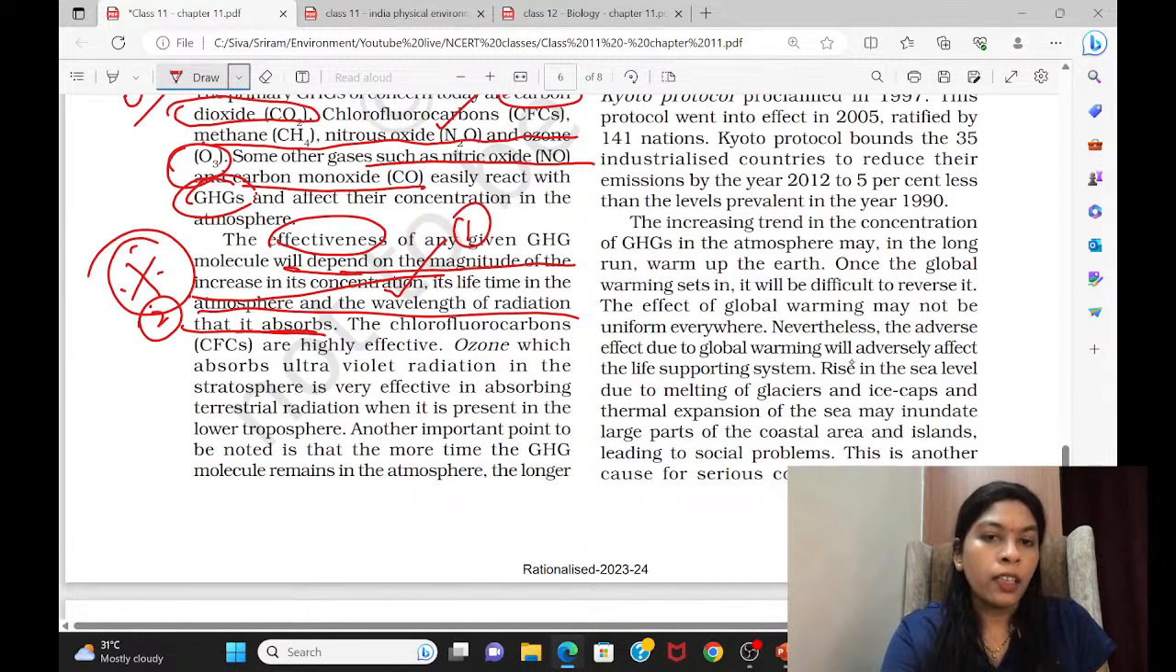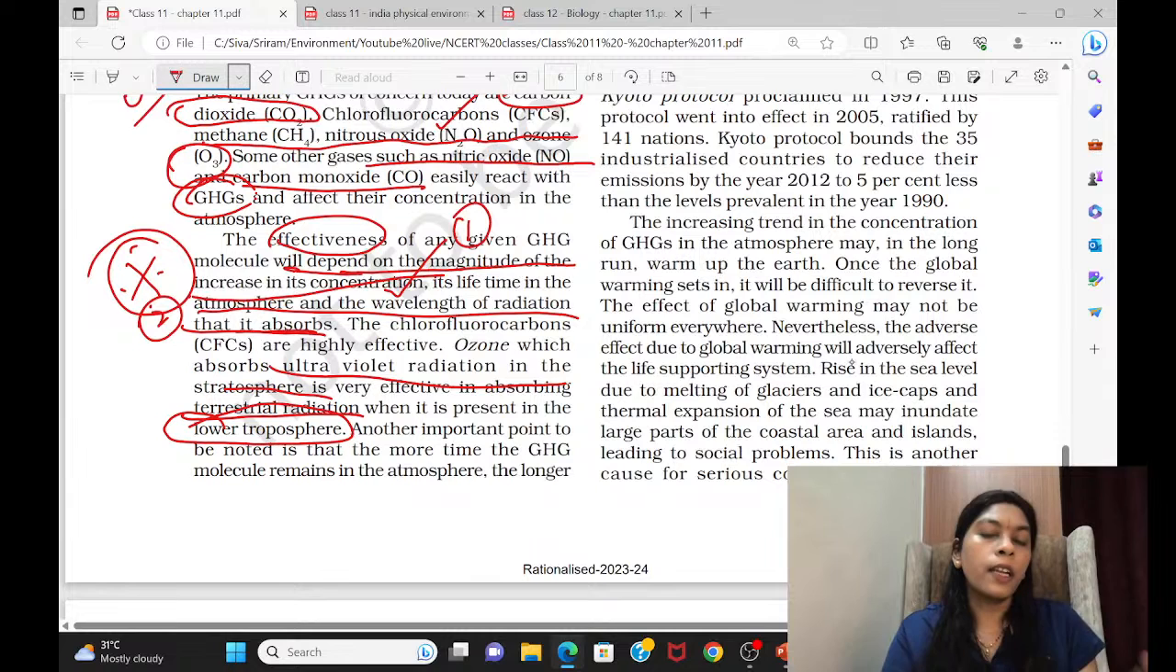So if you are comparing, they are comparing like this: ozone, which absorbs UV radiation in the stratosphere, is also very effective in absorbing the terrestrial radiation when it is present in the lower troposphere. That means they are talking about tropospheric ozone, as we have already said. So it is also acting as a greenhouse gas.